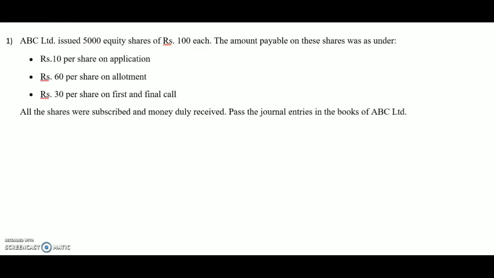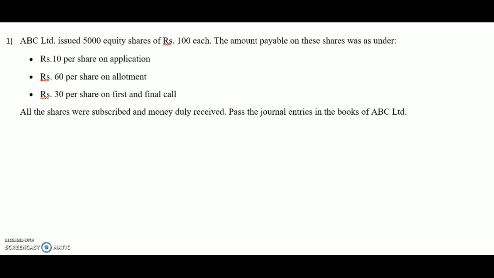We have taken an example, and the example is ABC Limited issued 5,000 equity shares. Here the word equity is mentioned, so we will write equity in our transactions, and the share price is 100 each. It means it's at par value. Why? Because in this question, rupees 10 per share on application, 60 on allotment, and 30 per share on first and final call. It means 60, 30 and 10, which is 100 rupees. It means this share is issued at par value, not at discount and not at premium. So we can understand easily.